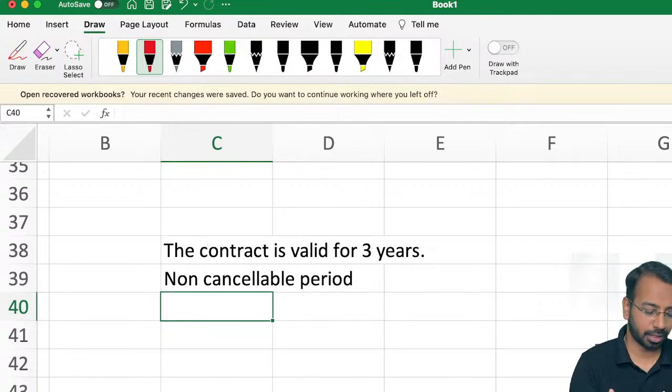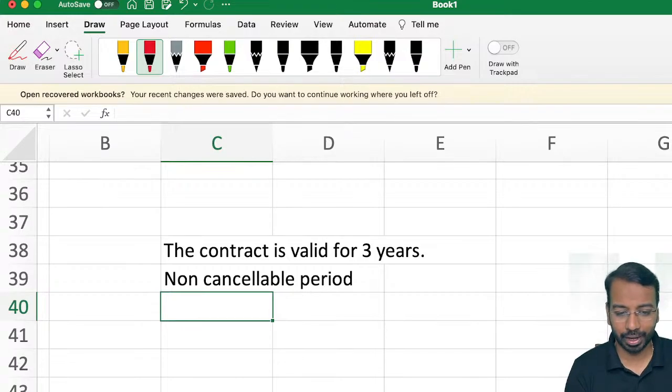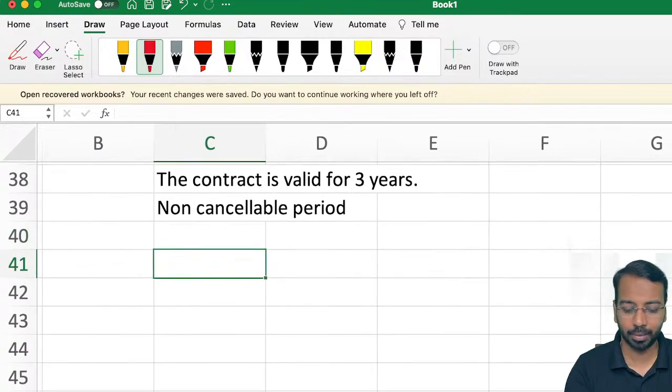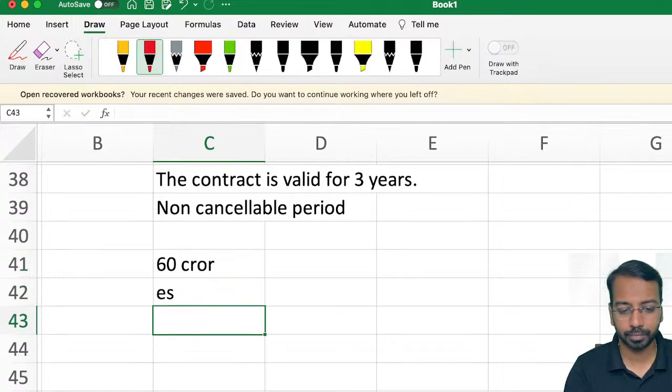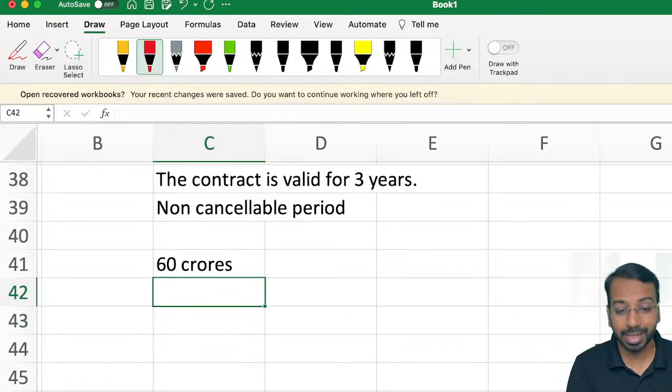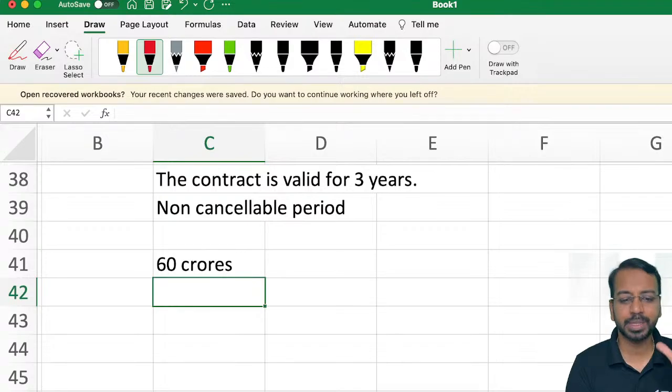So normally these type of clauses are kept in office rentals and all of that, where the lessor also wants that the lessee will stay, and the lessee also wants certainty because they would have spent a lot of money in interiors and all of that. So I was working with one of the early companies I worked with. We spent close to 60 crores just on interiors and setting up the office space. That is the amount you spend. Now when I am spending so much, I want to ensure that I will be allowed to stay in that premise for some specified period of time.